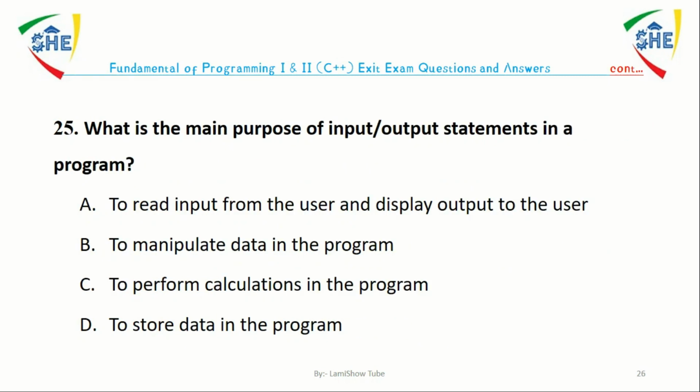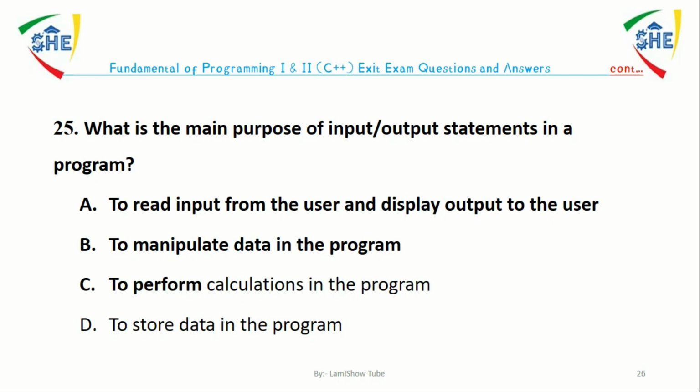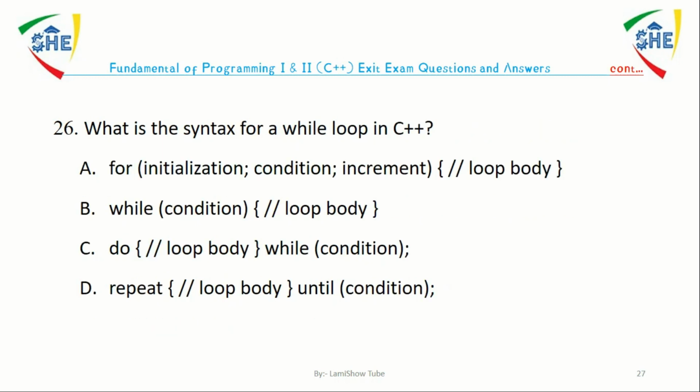Question number 25. What is the main purpose of input-output statements in a program? A. To read input from the users and display output to the users. B. To manipulate data in the programs. C. To perform calculation in the program. D. To store data in the program. The answer is A. The main purpose of input-output statements in a program is to read input from the users and display output to the users.